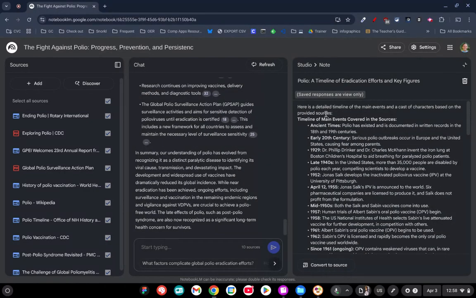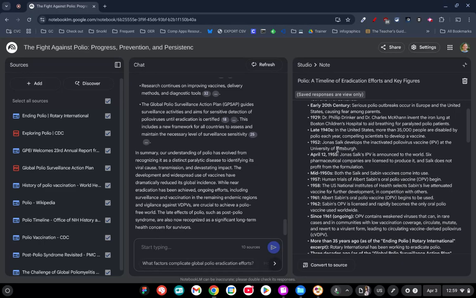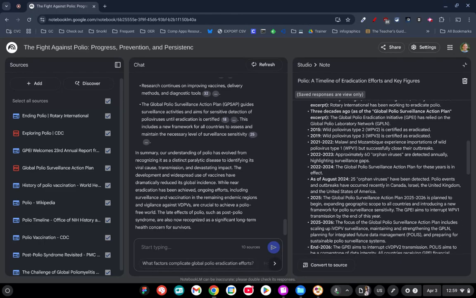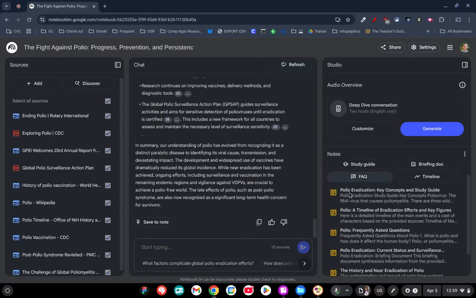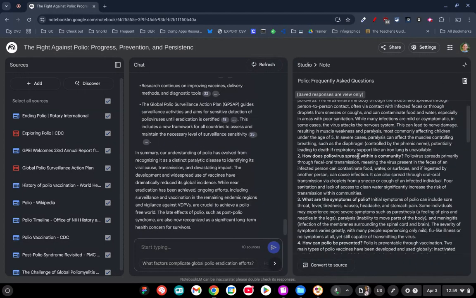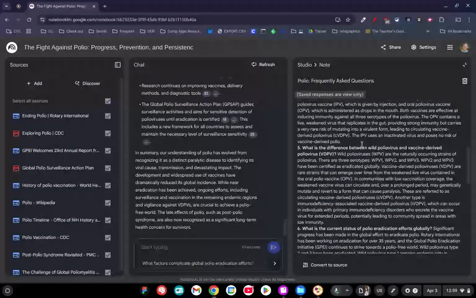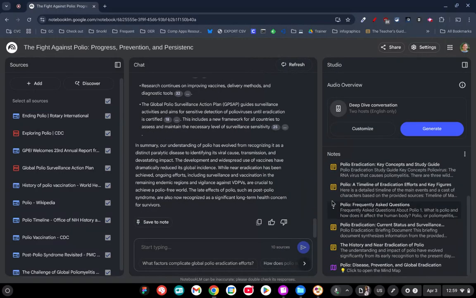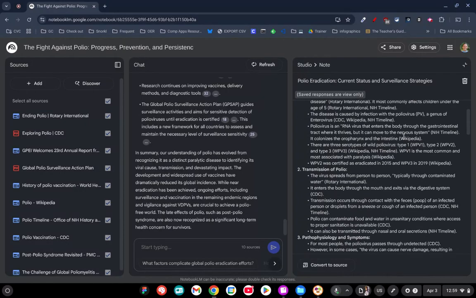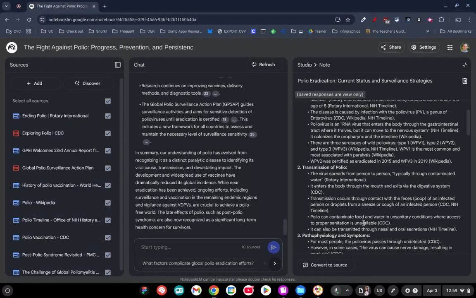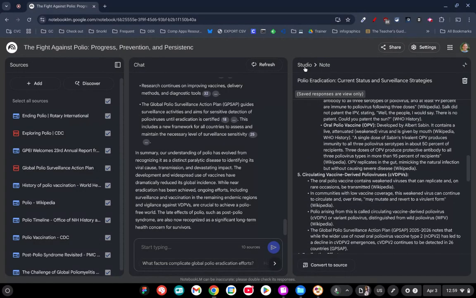I can also have a timeline. So this gives me some of the main events of when different things happened with polio. So I could share that out with students, and frequently asked questions. Okay, maybe that's something I want to provide students as well. Okay, and then this briefing document, talking about just these sources in general. So more of a summary right here.